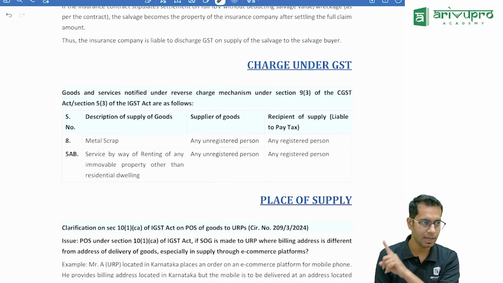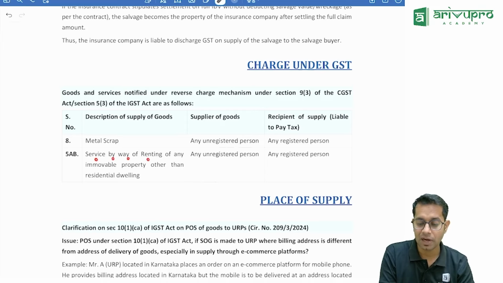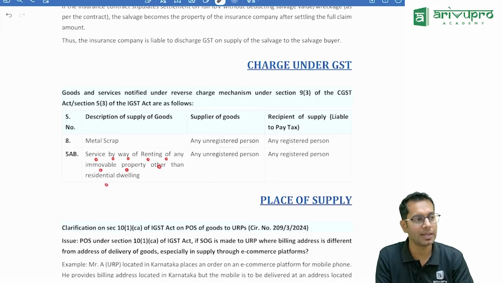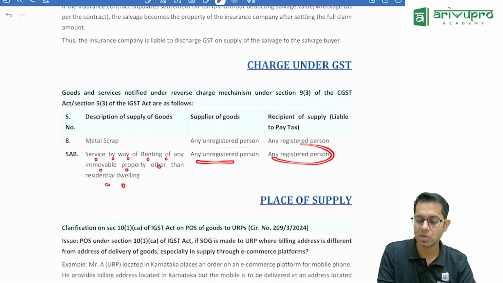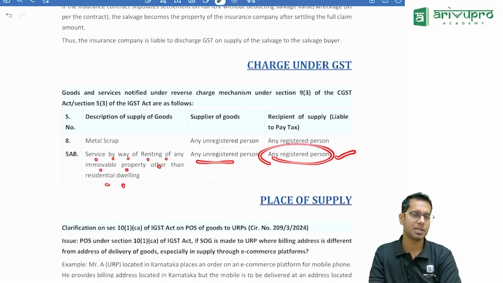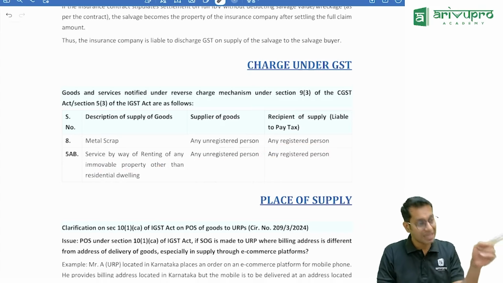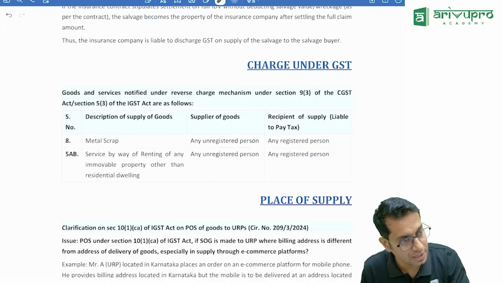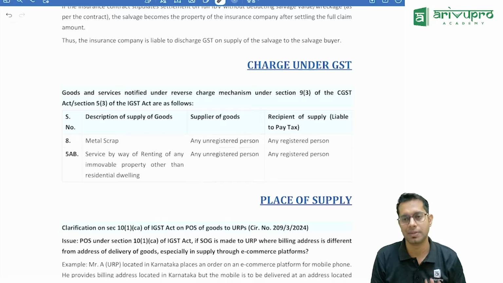That we have studied, correct? Now this is not that point. This says services by way of renting of any immovable property other than residential dwelling by an unregistered person to a registered person. The registered person has to pay the taxes under reverse charge. If you are renting a residential dwelling, then also RCM is applicable. But if you are renting anything other than a residential dwelling, also RCM is applicable.